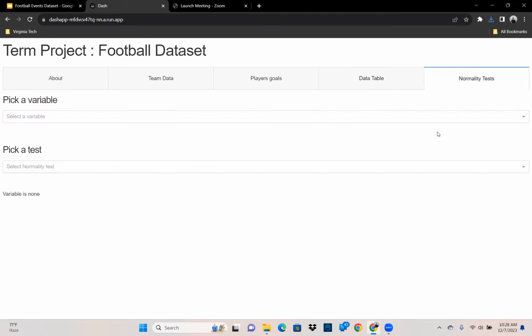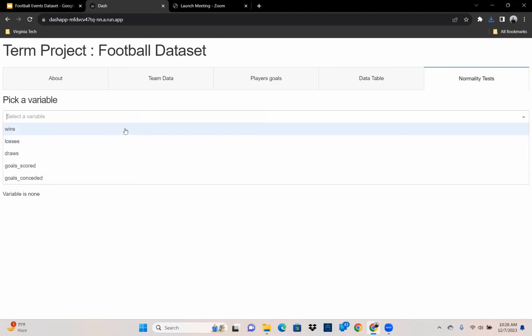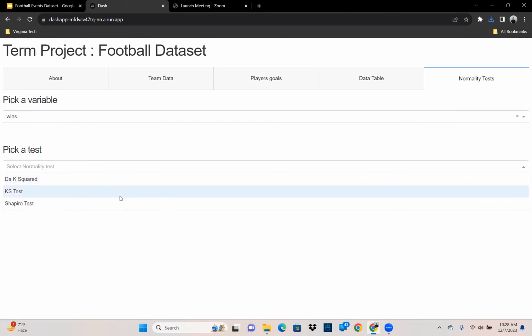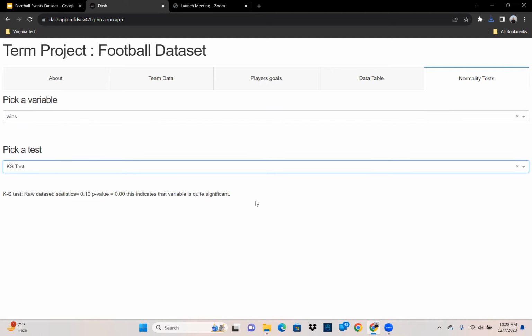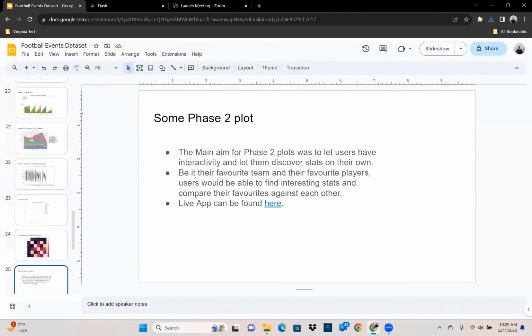And the last one is a normality test, where we'll be able to see the p-values of some of the variables in our data set. As we can see right now, wins for the test is giving a p-value of about 0.00, which indicates the variable is quite significant. So these were some of the plots in my project.